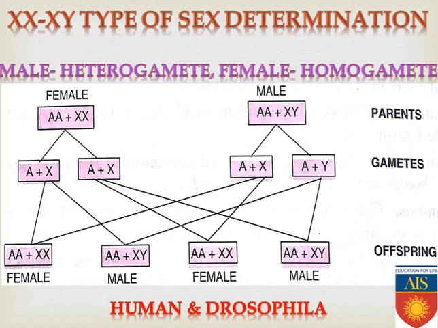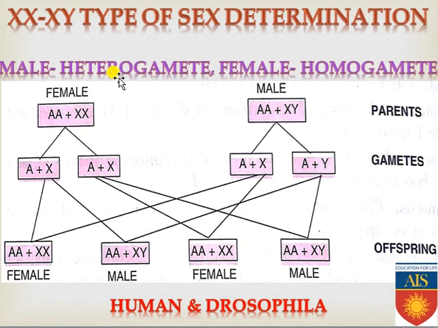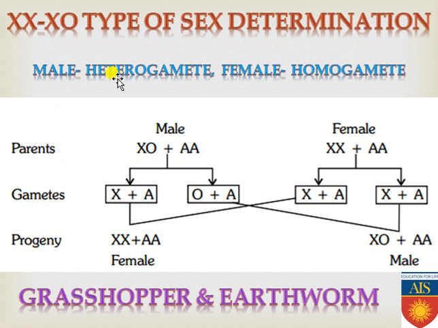The next type of sex determination method is the XX-XO type, and this is commonly found in grasshopper and earthworm, because in those animals XX is the female individual, so females are homogametic and males are XO, that's why males are heterogametic. Now if you cross the AA plus XO male and the AA plus XX female, the male can produce two kinds of gametes.